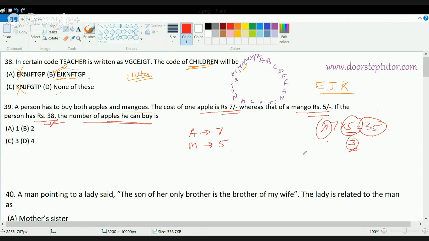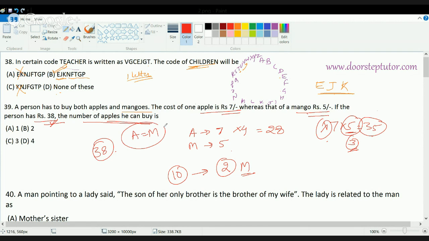Now the next thing is I can buy 4 apples. That costs 28, and then I'm left with 10 rupees, and with those 10 rupees I can get 2 mangoes. That sounds correct because you are utilizing all the 38 rupees, and nowhere in the question is it mentioned that the number of apples should be equal to the number of mangoes. So since this is the condition, 4 is the correct answer here, because with that I can buy 4 apples and 2 mangoes and use all 38 rupees I have.